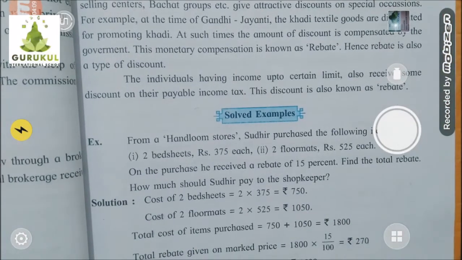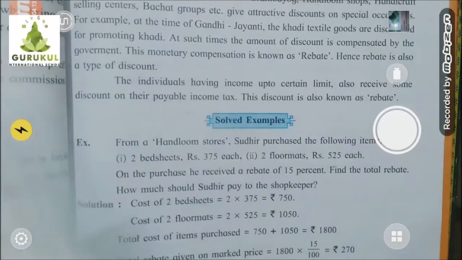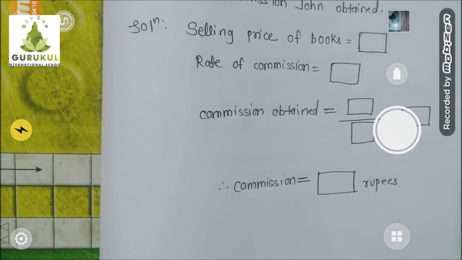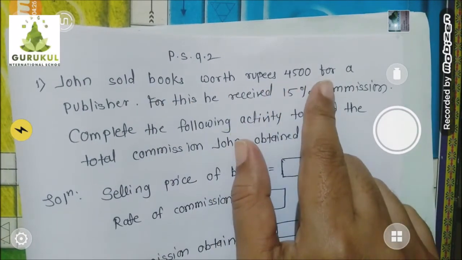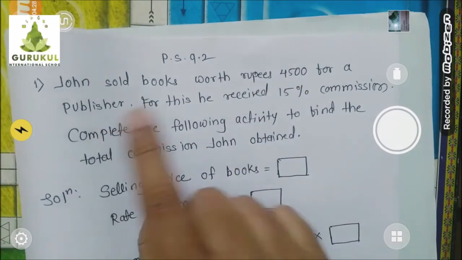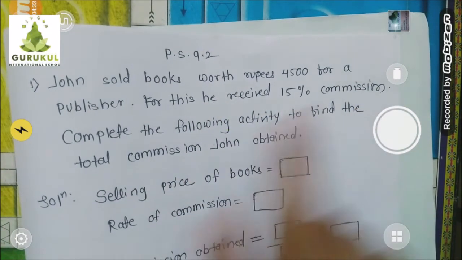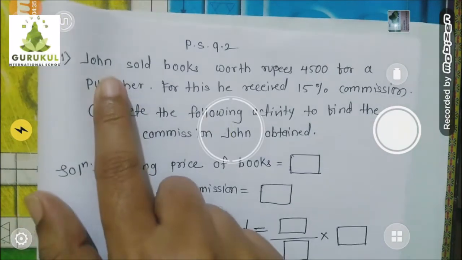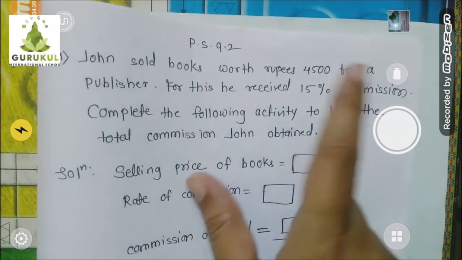Now let's go for the exercise. Exercise 9.2. Now children, we will solve the questions. First one. John sold books worth rupees 4,500 for a publisher. For this he received 15% commission. John is the mediator, the commission agent who sold the books of a publisher.